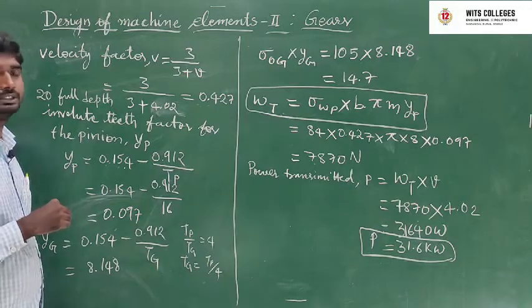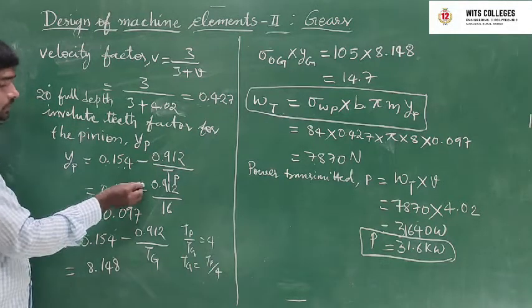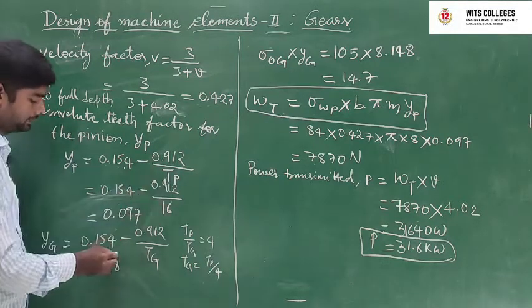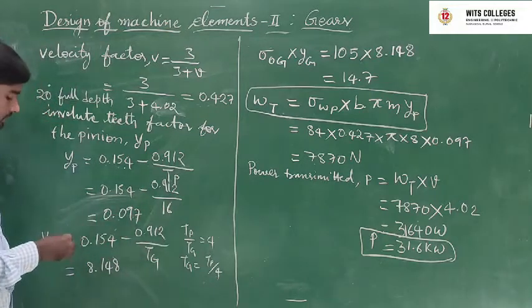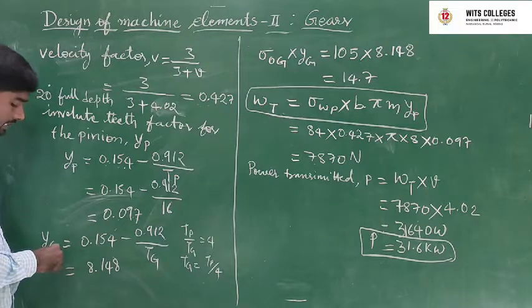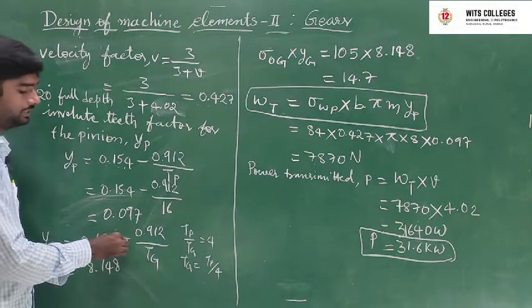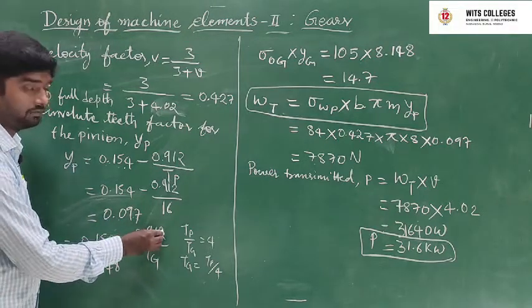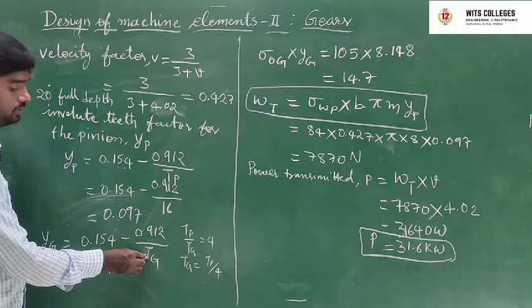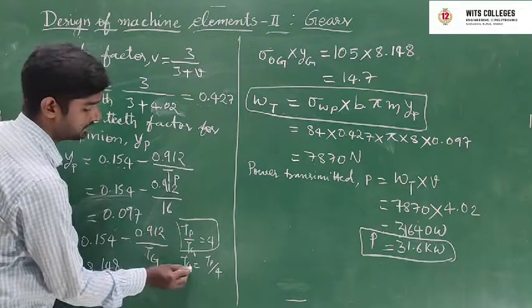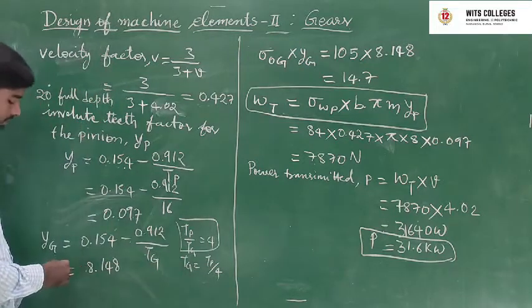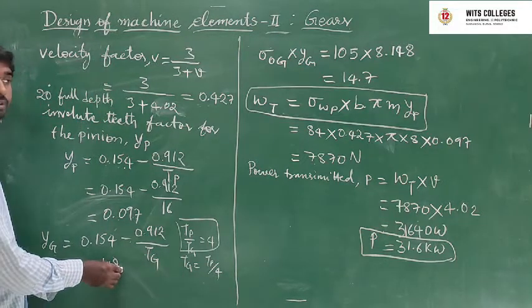Substitute the value 16 for TP, and this is equal to 0.097. After that, find out YG, 0.154 as it is minus 0.912 by TG. We don't know TG, so find it using this equation and then substitute. YG is equal to 0.148.